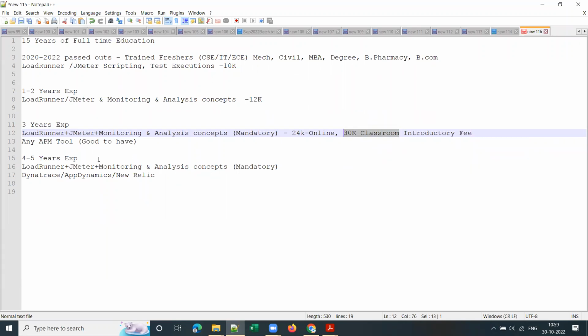Clear, guys? And for those who want to try with 4 to 5 years experience, LoadRunner, JMeter, and monitoring and analysis concepts are mandatory. Along with that, any one APM tool is also mandatory.